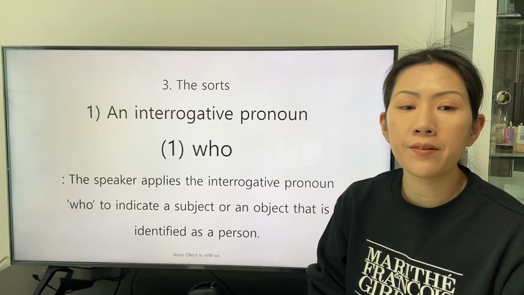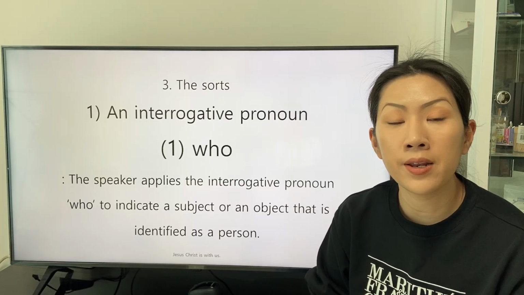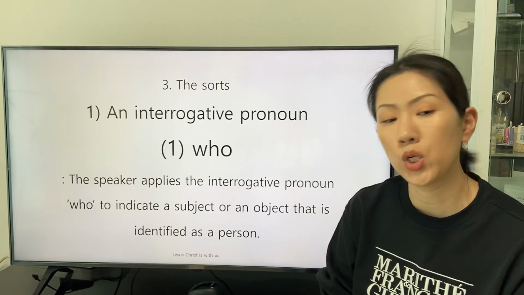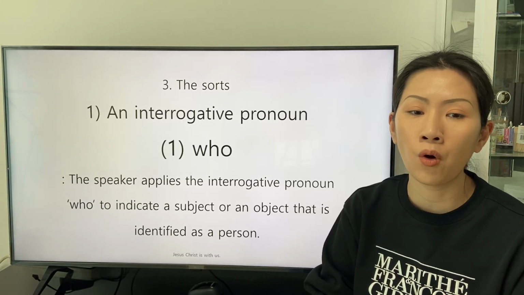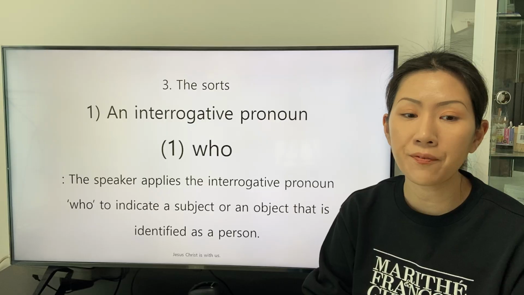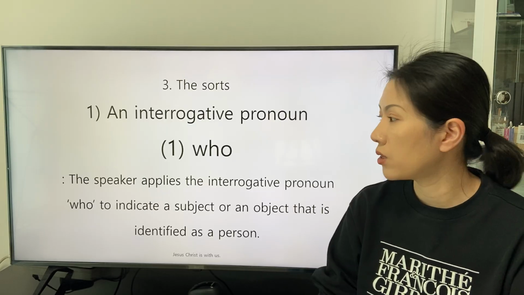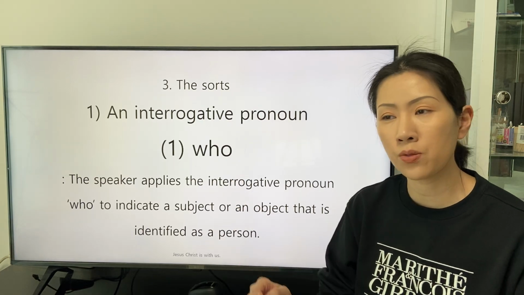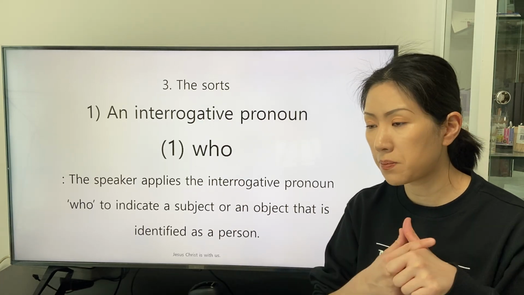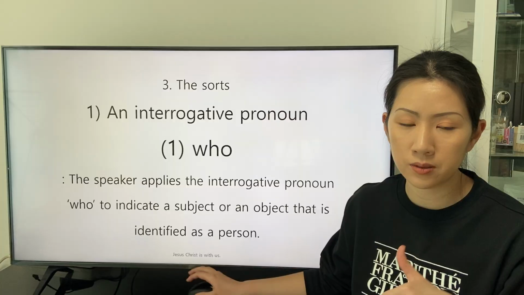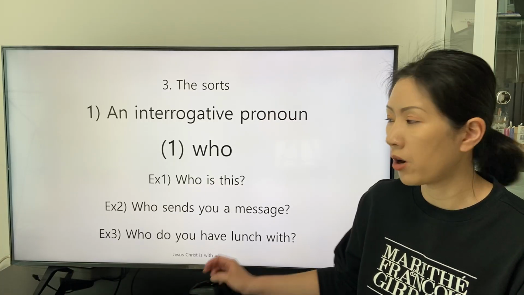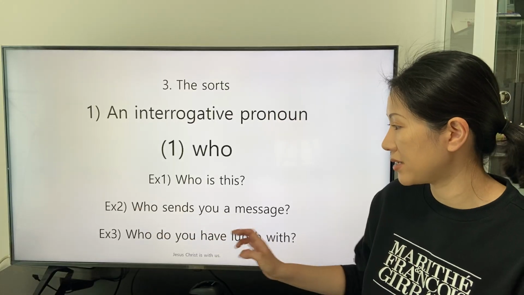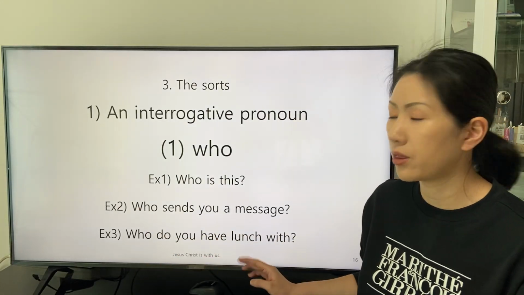The first interrogative pronoun is the interrogative pronoun who. The speaker applies the interrogative pronoun who to indicate a subject or an object that is identified as a person. The application of the interrogative pronoun who is on the first premise that the subject or object is a person. There are three examples. Who is this? Who sends you a message? Who do you have lunch with?